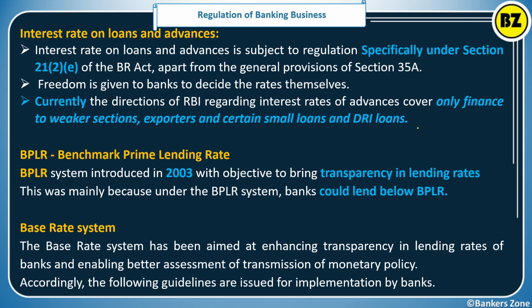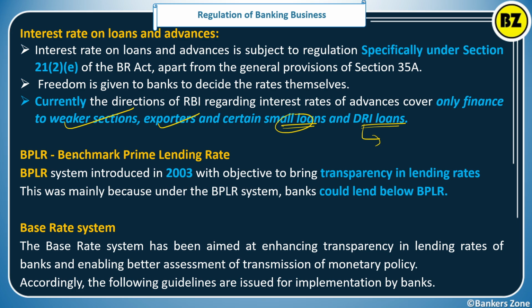So obviously RBI has now deregulated the rate of interest at which the bank should give the loan, right? Currently only a loan to the weaker section, loans to the exporters, or certain small loans, like the ones we provide under the Pradhan Mantri Kaushalya Yojana or the Pradhan Mantri Swanidhi Yojana, are those for which RBI is stipulating the rate of interest. Otherwise, some DRI loans are there. DRI is the differential rate of interest scheme. For such schemes only RBI is regulating the rate of interest. The rest, banks can decide themselves.